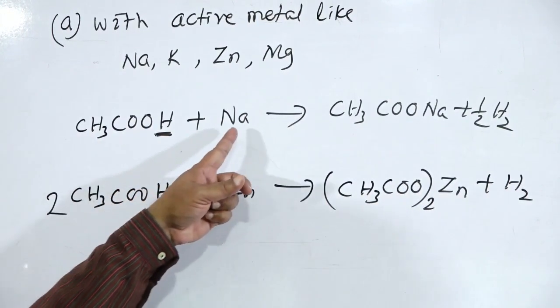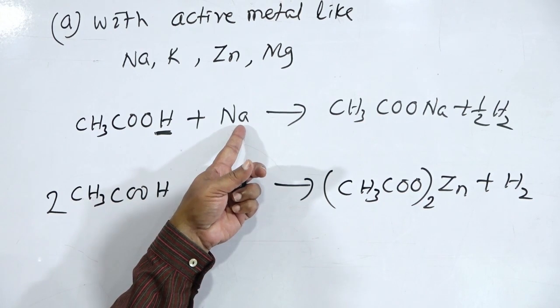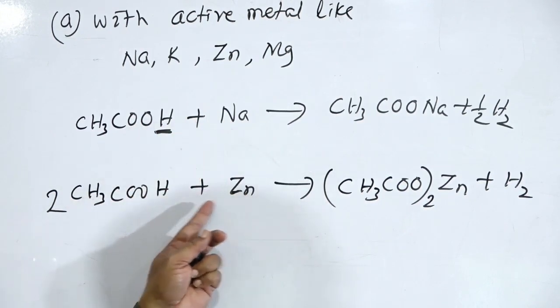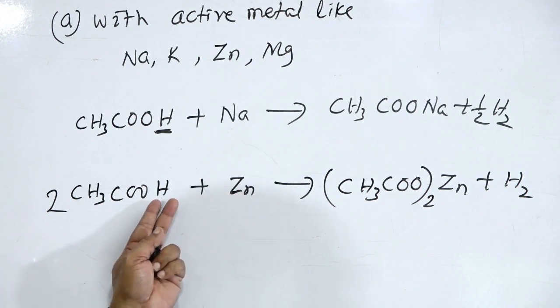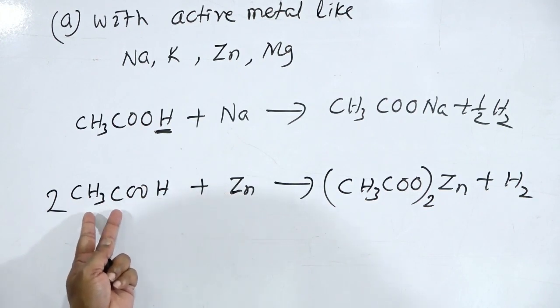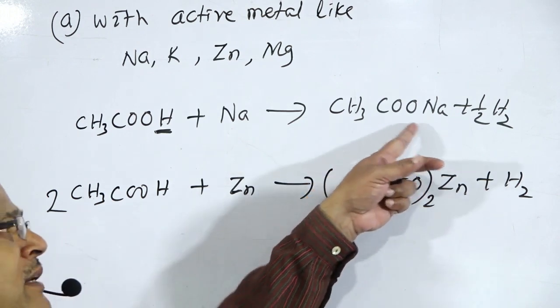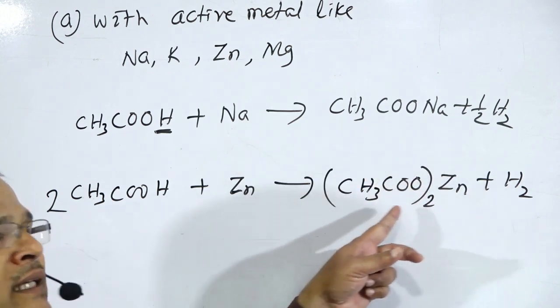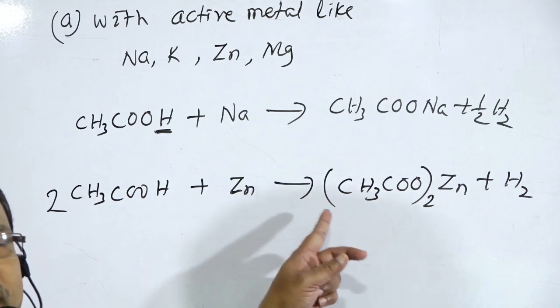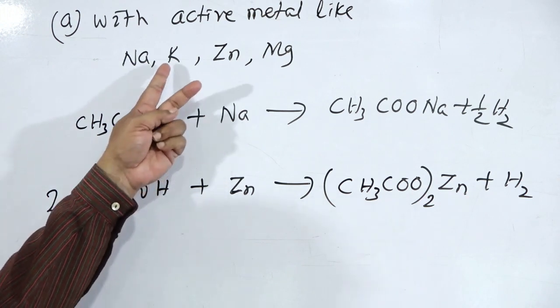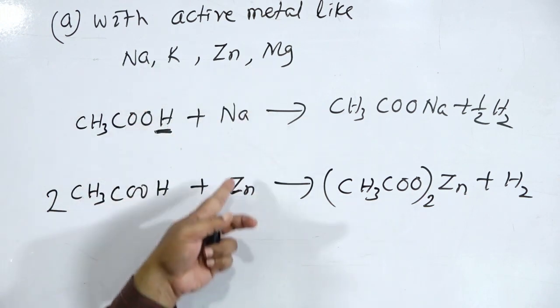Because of the monovalent nature of sodium, one hydrogen atom is replaced by sodium, and in this case zinc replaces two hydrogen atoms of two acetic acid molecules. So there is the formation of sodium acetate and zinc acetate. This explains the acidic behavior of the hydrogen atom. In the same manner, we can take the reaction with K or the reaction with magnesium.